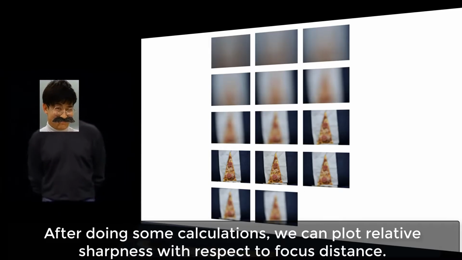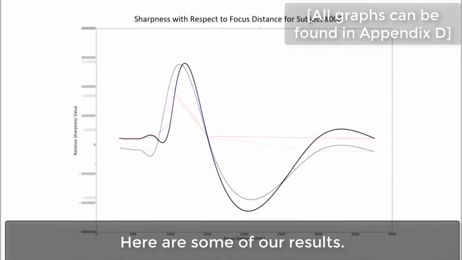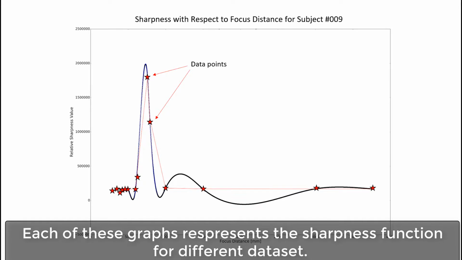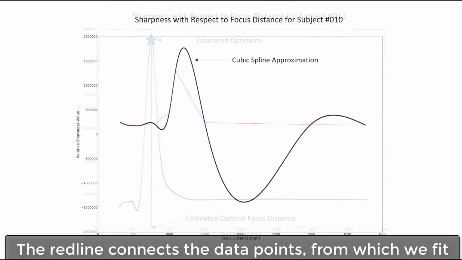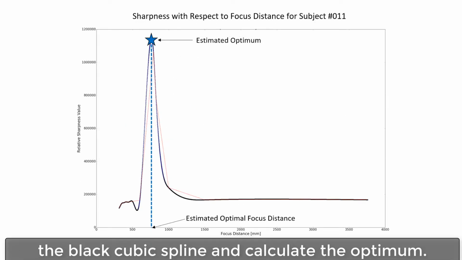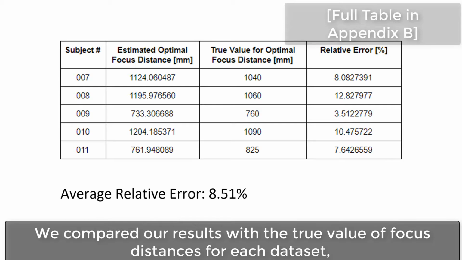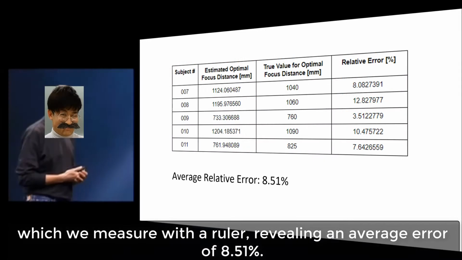Damn right you do. After doing some calculations, we can plot relative sharpness with respect to focus distance. Here are some of our results. Each of these graphs represents the sharpness function for a different dataset. Shown here are the results of 5 datasets of 14 images each. The red line connects the data points from which we fit the black cubic spline and calculate the optimum. We compared our results with the true value of focus distance for each dataset, which we measured with a ruler, revealing an average error of 8.51%.